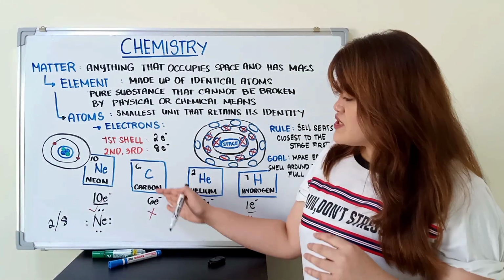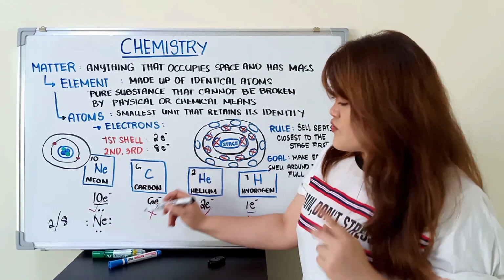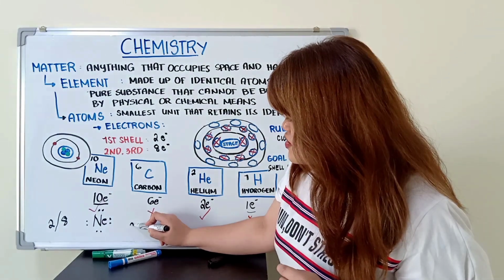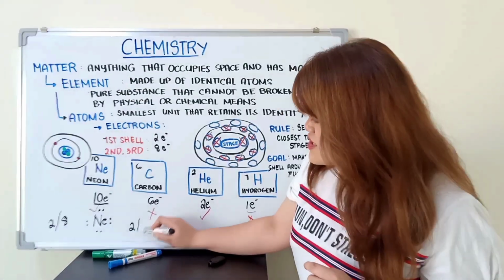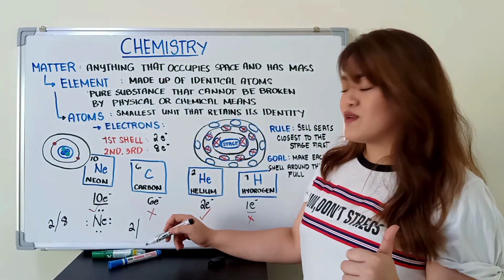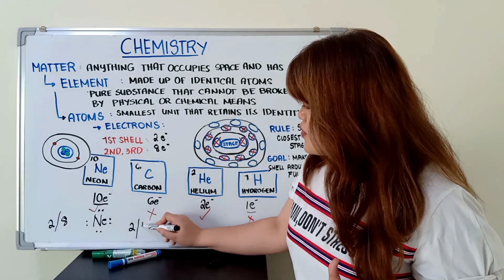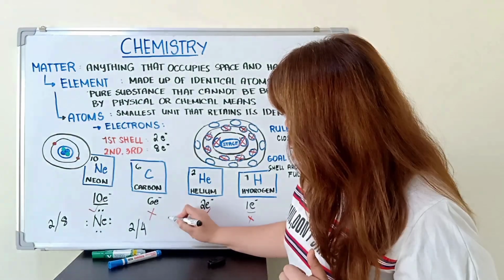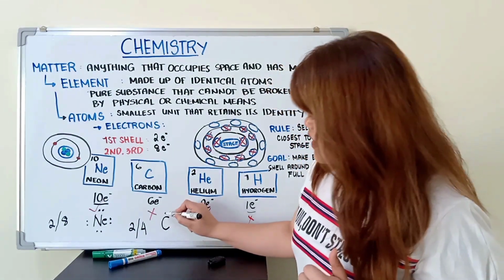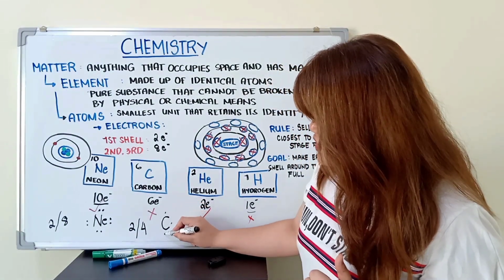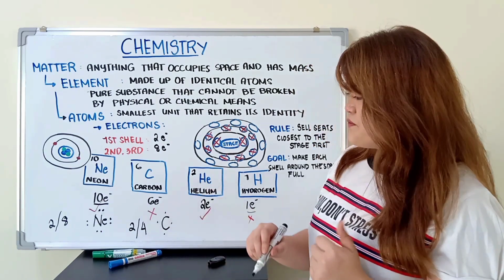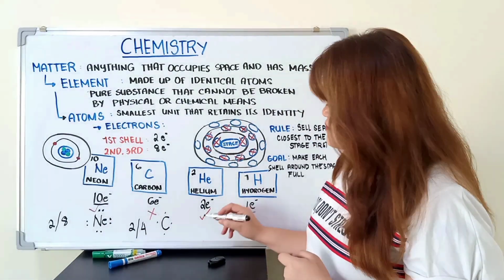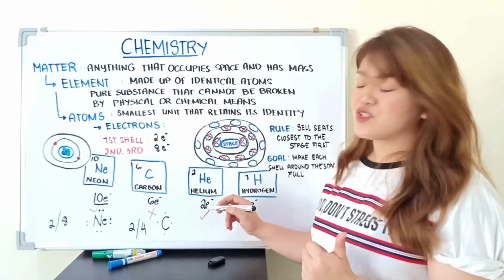Carbon, which has 6 electrons. So, the first shell holds up to how many? 2. So, after subtracting those 2 electrons, how many are left for the second shell? We only have 4 electrons left. So, when we draw the Lewis dot structure of carbon, we have 1, 2, 3, 4. Next, for helium, we said we have 2 electrons.